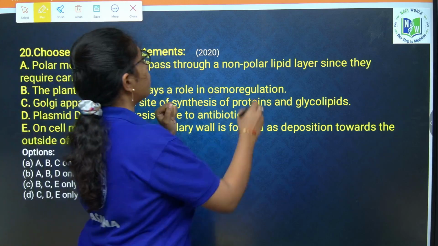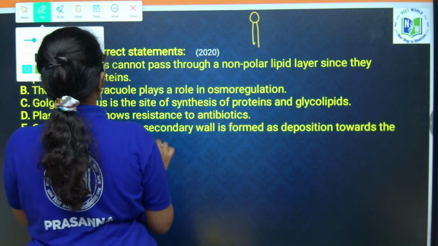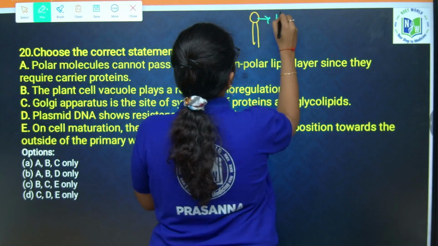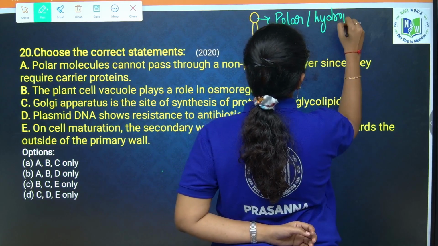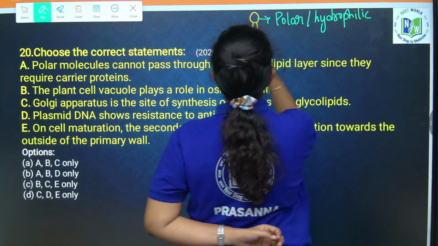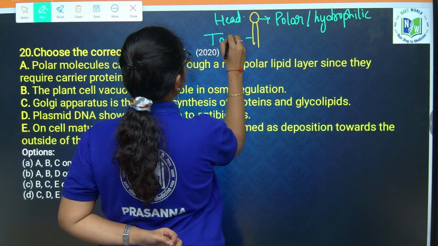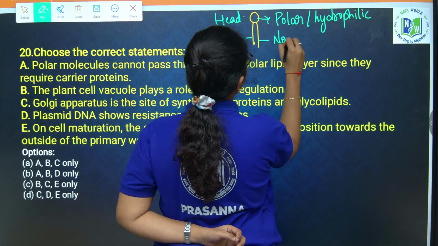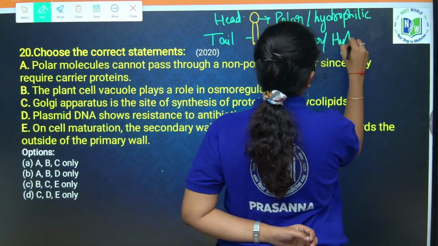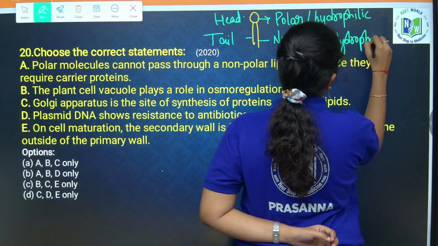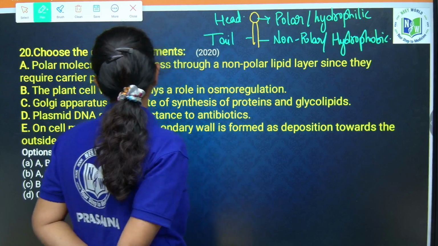If you take the lipid component in the plasma membrane, you have a polar hydrophilic head and a non-polar hydrophobic tail.